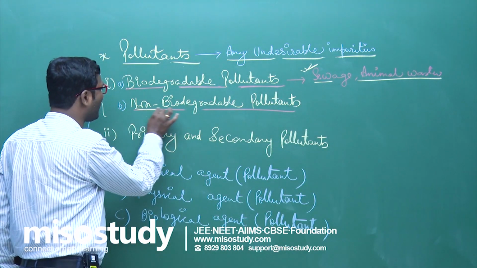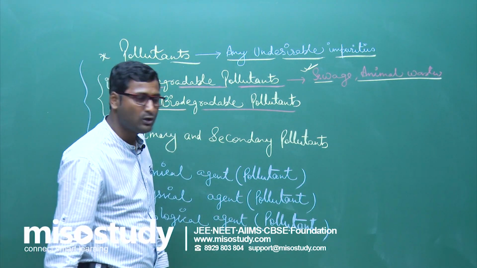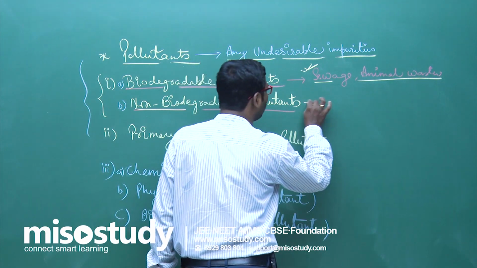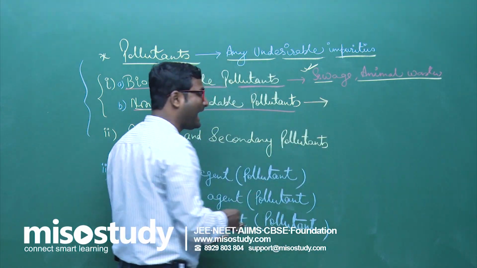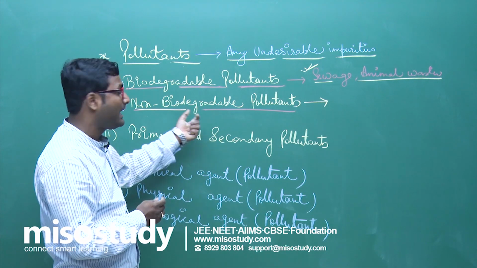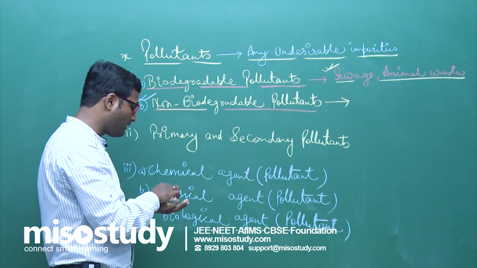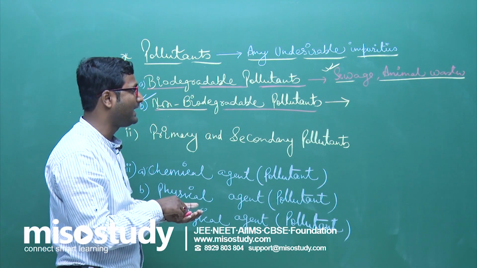What are non-biodegradable pollutants? Non-biodegradable pollutants are those pollutants which are not degraded easily, and basically they harm the nature, and this type of pollutants are known as non-biodegradable pollutants.